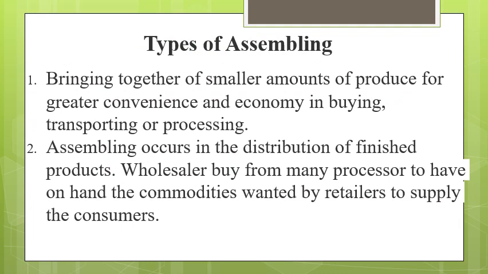And then types of assembling. In assembling, there are various types. Bringing together of small amounts of produce for greater convenience and economy in buying, transporting, or processing. Assembly occurs in the distribution of finished products. Wholesalers buy from many processors to have on hand the commodities wanted by retailers to supply the consumers.